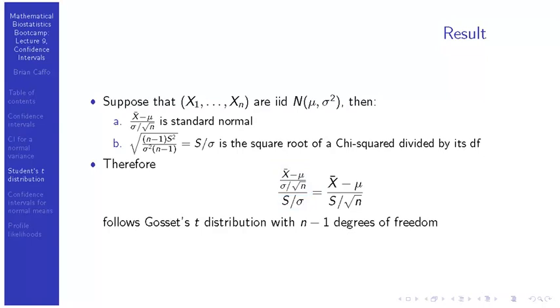Now, there's one small thing that we're fudging over. We haven't shown that X bar and S are independent. They're from the same data, so it doesn't seem obvious that they're independent. They are. It's just not immediately clear, so let's sweep that under the rug. Forget about that for the time being. Take my word for it: X bar and S are independent, so this exactly has Gosset's t-distribution with n minus 1 degrees of freedom.